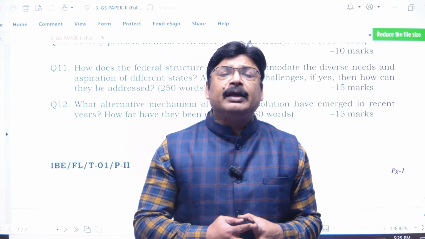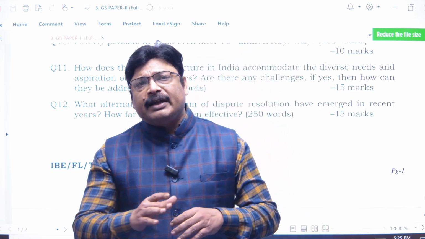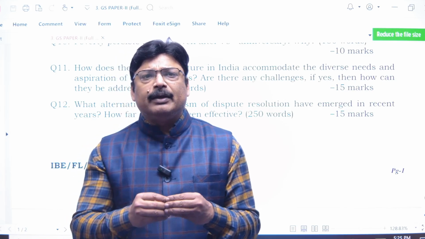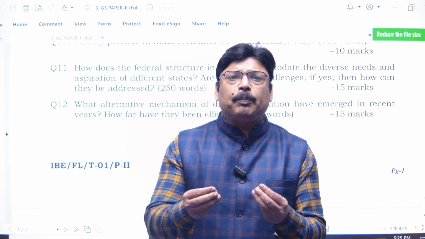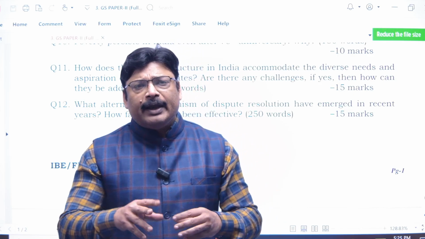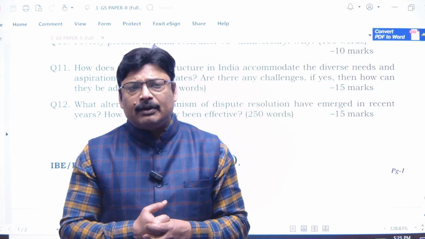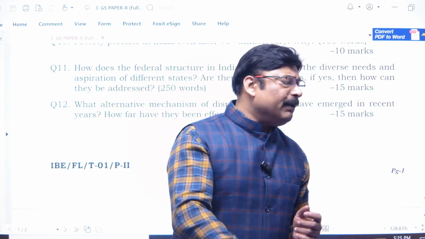Apart from that, even in the incorporation of the central schemes, several states have been kept aside, right? They don't need to pay a single penny for different schemes, as they are fully funded by the center. So this is also a mode of accommodation.